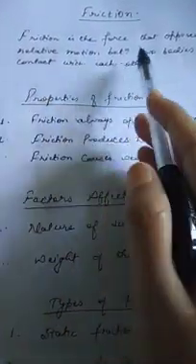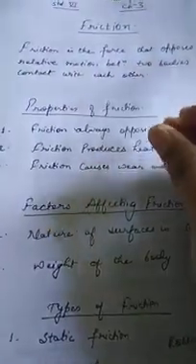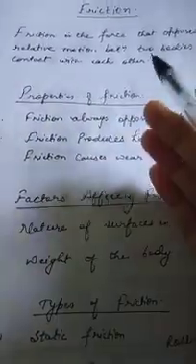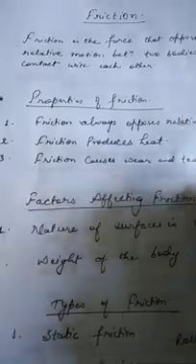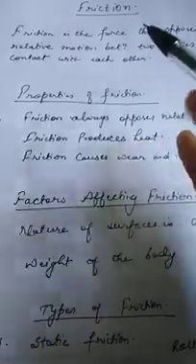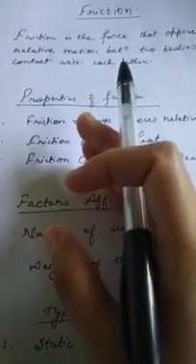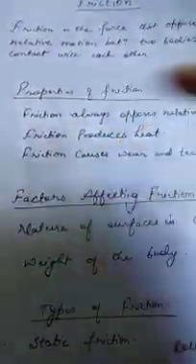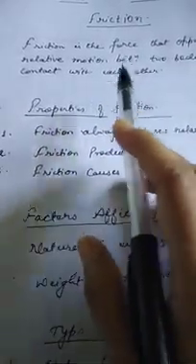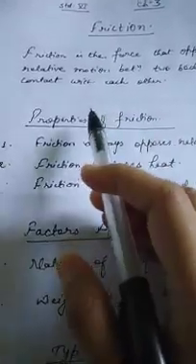It means that friction always acts in the direction opposite to the direction of motion of any body. Suppose if we move a table towards north, then the force of friction will act on the table towards south. Similarly, if we move a bucket of water on the floor towards left, then friction will always act between the floor and the bucket towards right side. Okay, so frictional force always acts in the direction opposite to the direction of motion of the body.